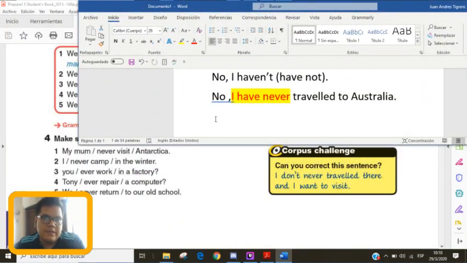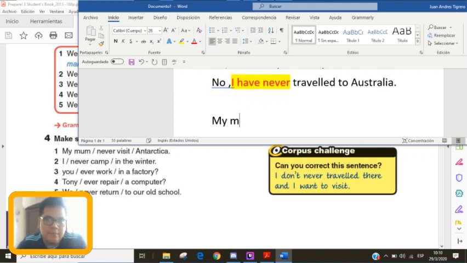So it says, my mom would be the subject, right? My mom. What do you need there? The auxiliary verb, right? My mom has, because you're talking about her, the third person of the singular, okay? My mom has never. You need the verb in past participle.